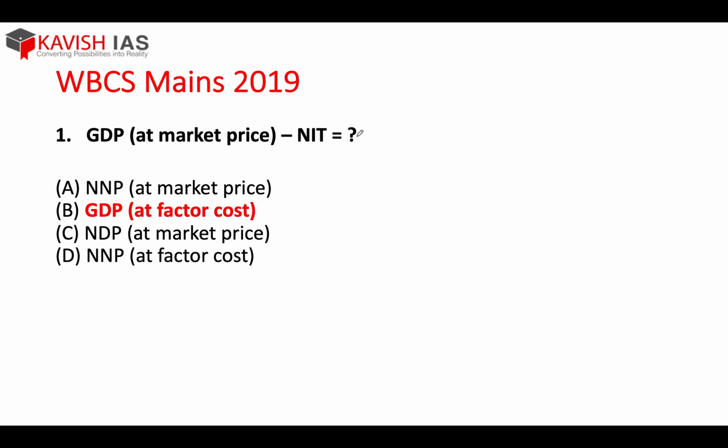GDP at market prices minus NIT. NIT is what? Net indirect taxes. We have studied earlier. Now this would be very easy for all of you. GDP at market prices minus net indirect taxes, what is this? It is GDP at factor cost. We have just discussed, GDP at factor cost plus NIT is GDP at market prices. So the equation is GDP at market prices minus NIT is GDP at factor cost. All of you understood it well.